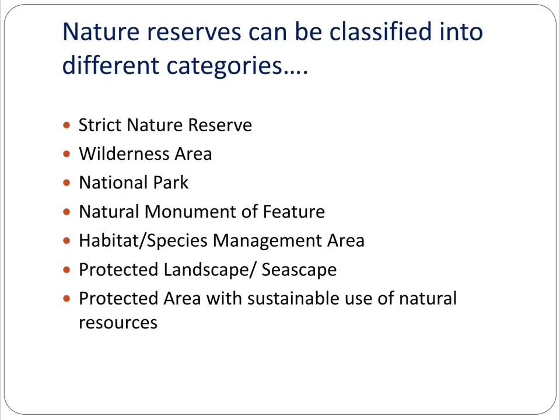There are different nature reserves and they are classified in different categories, which are listed here. The strict nature reserve is totally banned to human beings. Second, the wilderness area, which is given only to wildlife. Then the national park, where some human beings are also allowed to go. Then natural monuments of feature, habitat or species management area, protected landscapes or seascapes, and protected area with sustainable use of natural resources.